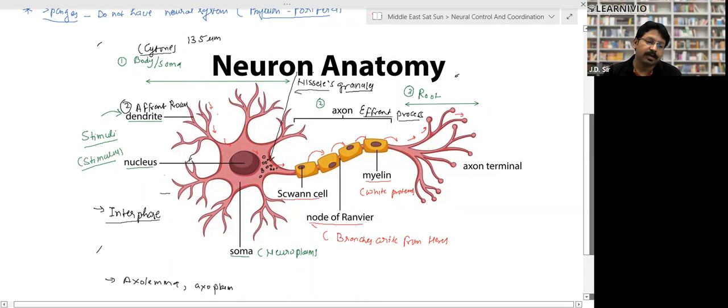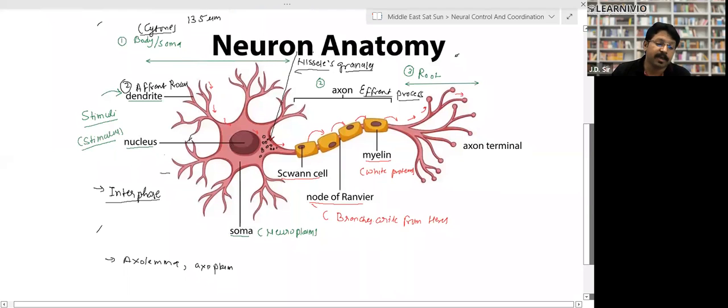So now I have shown with the red color the flow of the information, the direction of the flow of the information. The dendrites are called afferent process because they receive the information, and the axon is called the efferent process because it passes on the information, right? So this is the structure of a neuron, right? And one more thing, the outer covering or membrane of the neuron is called the neurolemma. The membrane outside of the axon is called the axolemma, and the protoplasm which is present is called the axoplasm, right?